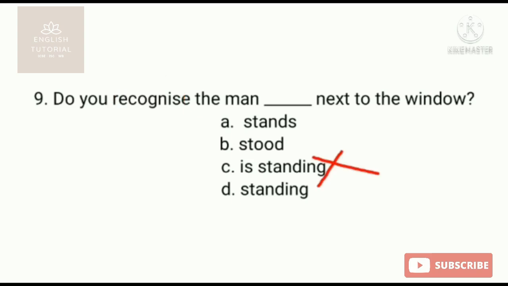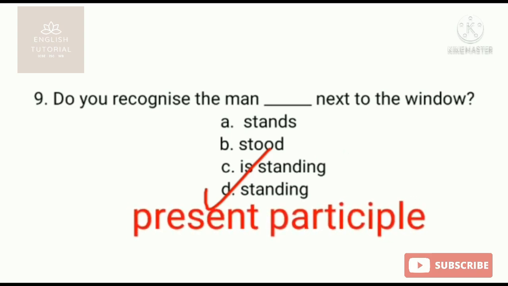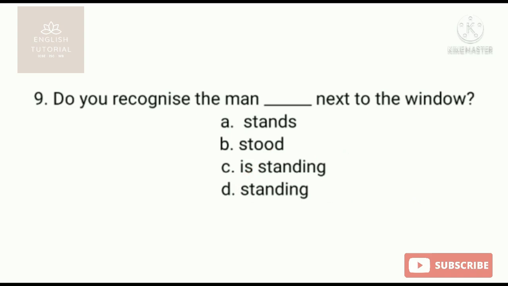Next D, standing, it will be the answer, because standing is used as an adjective here. Stand, that is the verb with ing, is sometimes used as a present participle as an adjective. This standing qualifies the man. Okay, so here the standing will be. How you will use the present participle as an adjective, I'll make a video afterwards.